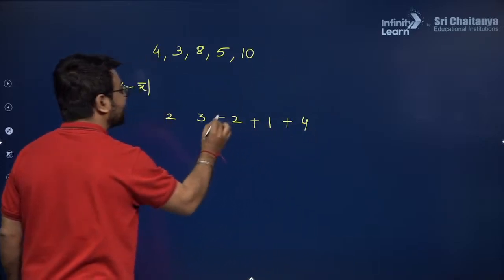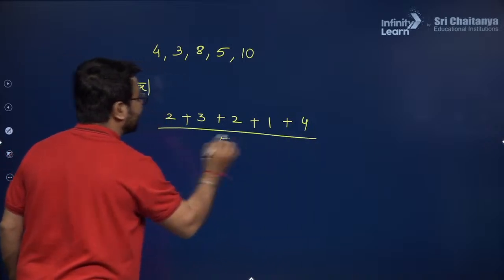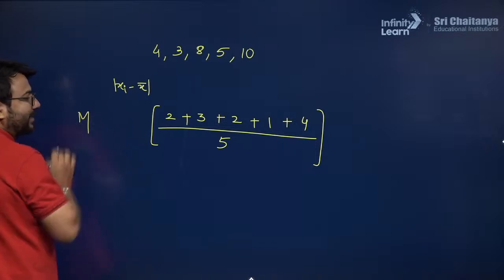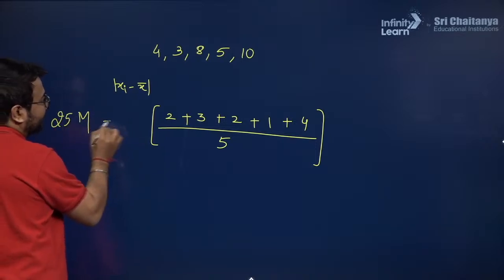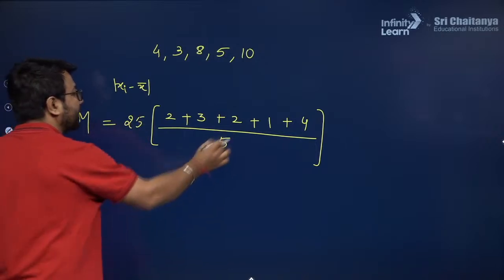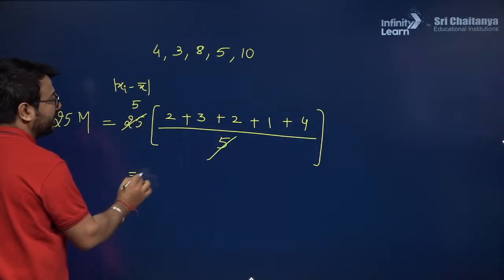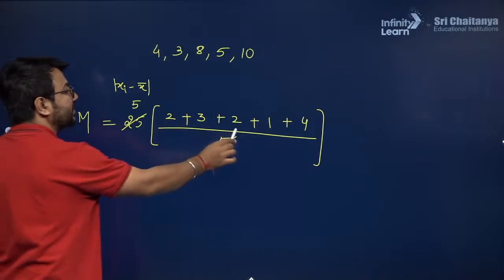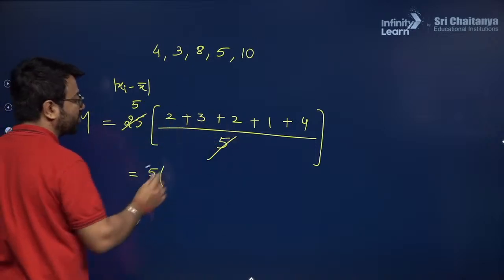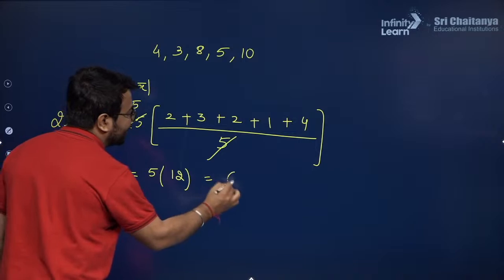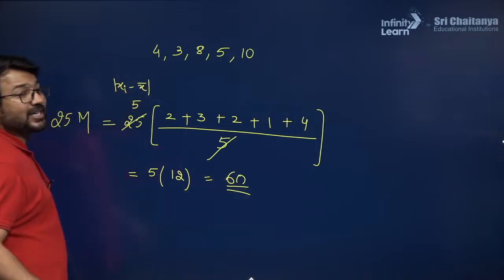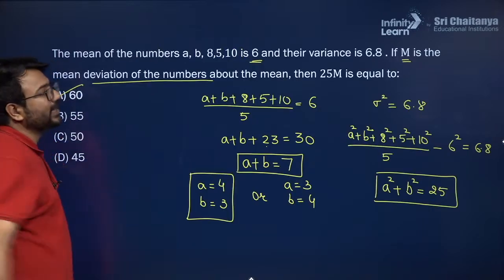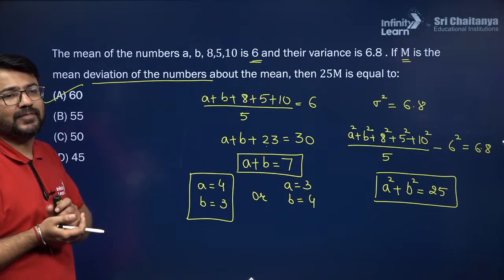So these are the deviations about mean, and let us take the mean of it, and this is the value of capital M. Once we got the value of capital M, we need to multiply it by 25 to actually find the value of 25m. So here 5 and 5, it is 5 times the sum of these values. 4 plus 1, 5. 5 plus 2, 7. 7 plus 3, 10. 10 plus 2, 12. And 12 into 5 will give me a result 60. So 25 times the mean deviation about mean will give me a result that is 60, and 60 is given to us in the A option. That is why A option will be the final answer.